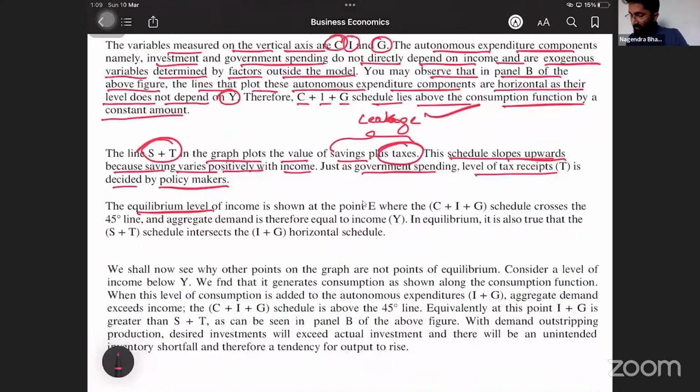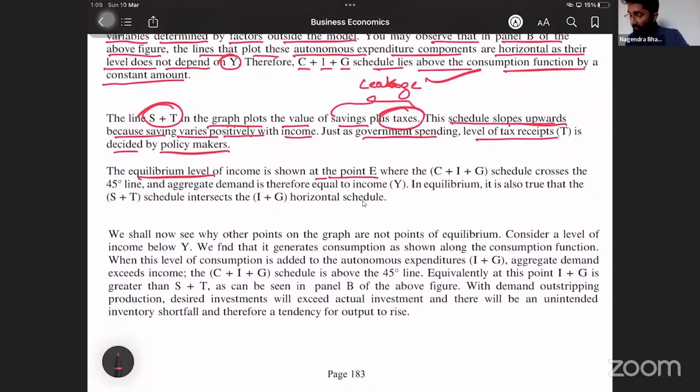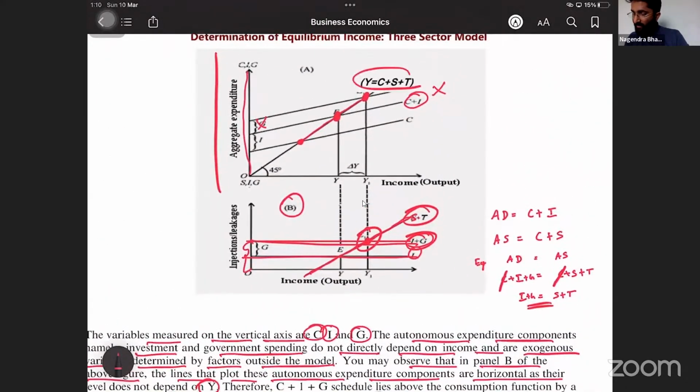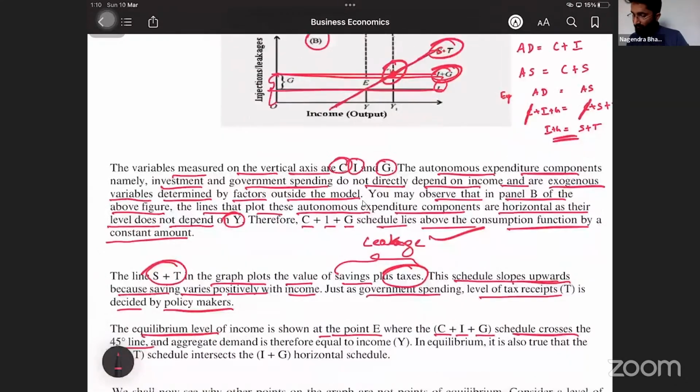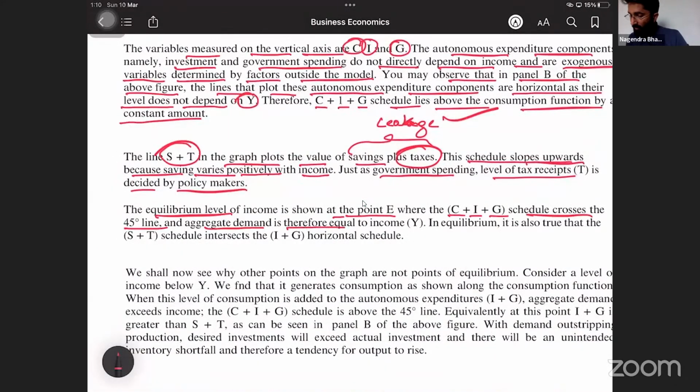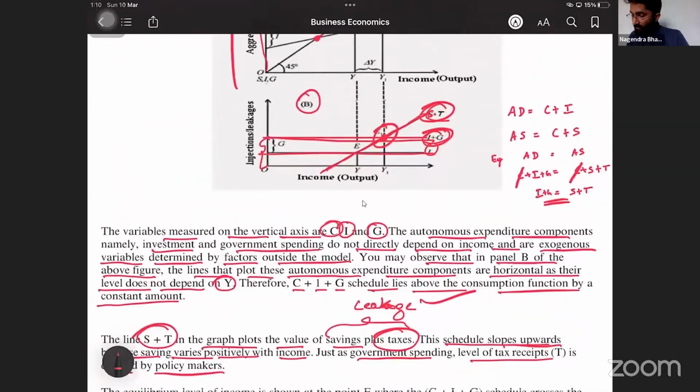The equilibrium level of income is shown at the point E, where the C plus I plus G schedule crosses the 45-degree line. You know what is the 45-degree line? It is the income line. What is the income line? C plus S plus T. It is nothing but the 45-degree line. And aggregate demand is therefore equal to the income. In equilibrium, it is also true that the S plus T schedule intersects the I plus G horizontal schedule. If you see panel B, S plus T and I plus G.